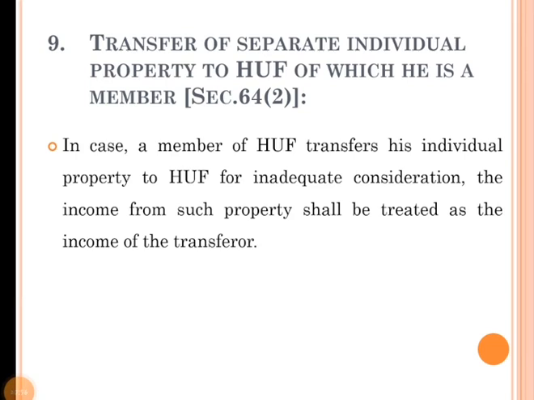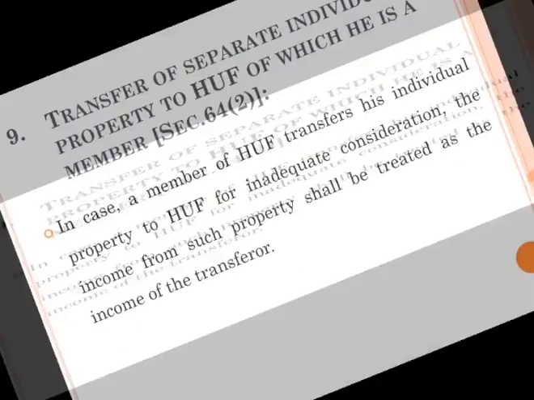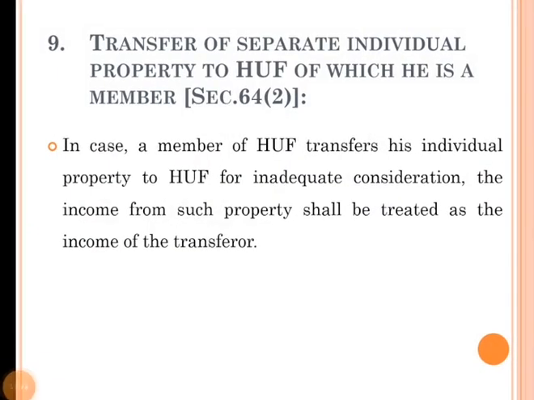In case a member of a Hindu undivided family transfers his own property or self-occupied property to HUF for inadequate consideration, that is, without any benefit in return, the income from such property shall be treated as income of the transferor himself. It cannot be taxed under the income of a Hindu undivided family. This income is clubbed with the income of the transferor himself.